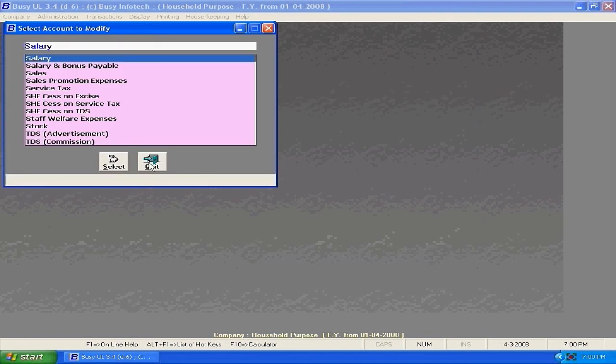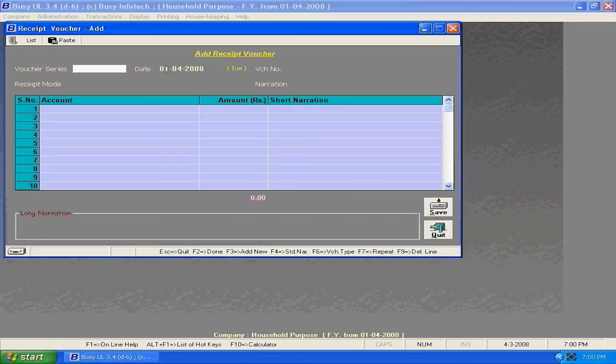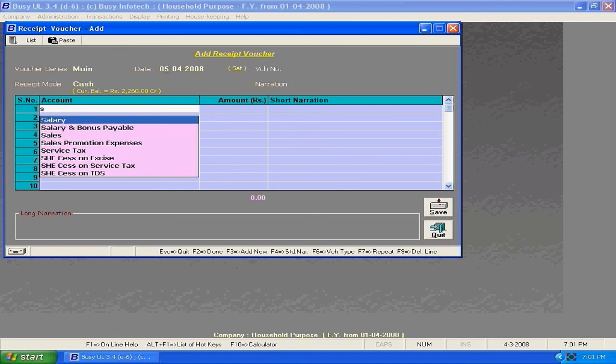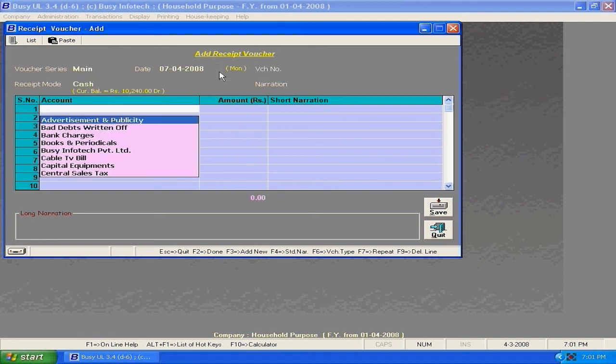Now back to receipts. Enter the date of receiving cash and enter the account and the amount. Click on save. Let's see one more receipt transaction. On 7th we have received another cash. We are looking for an account to enter.